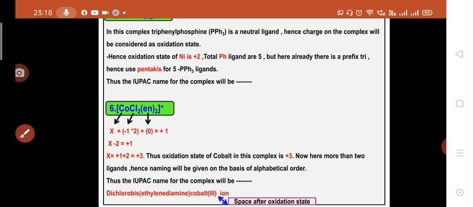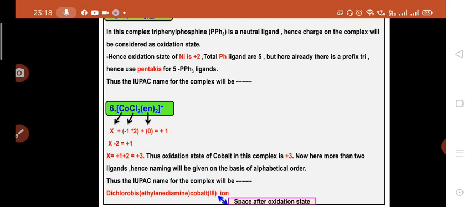Now we can see that there are 5 ligands, but in the case of triphenylphosphine the prefix tri is there. So count the number of triphenylphosphine, and that number is 5. Hence for 5 PPh3 ligands we will write pentakis.